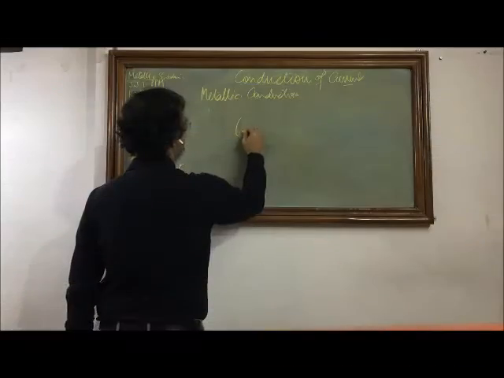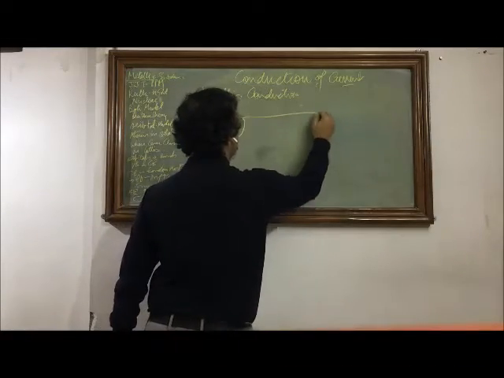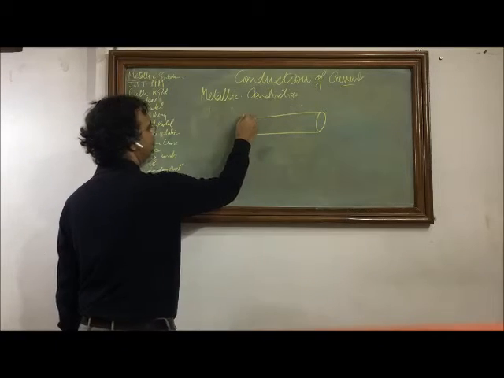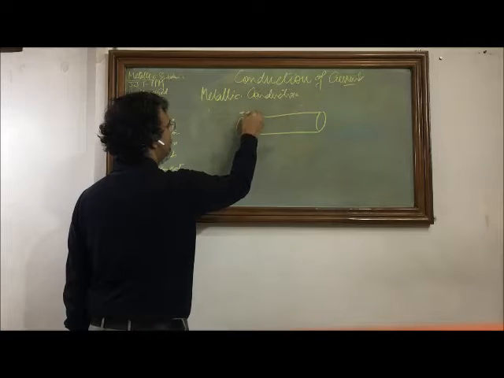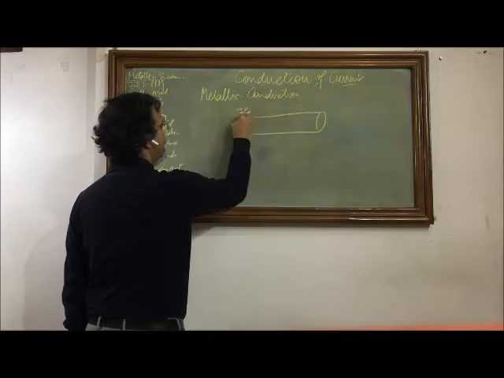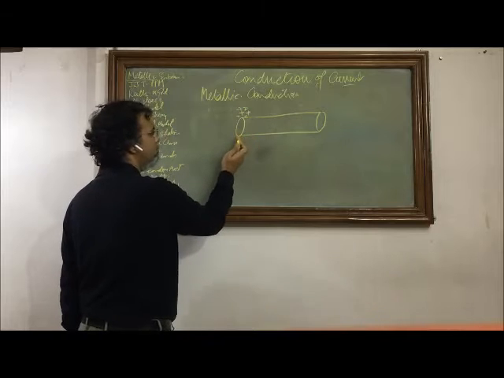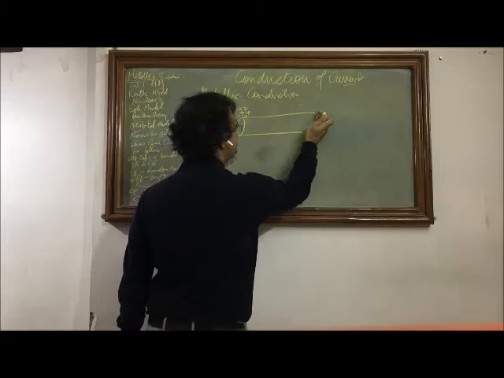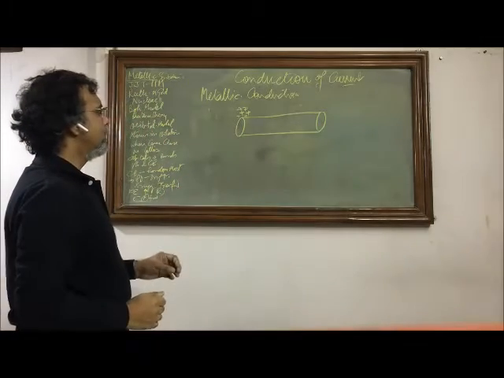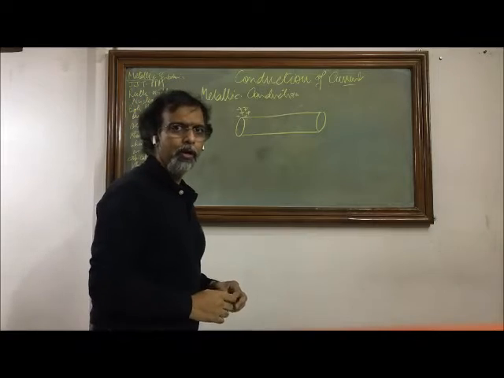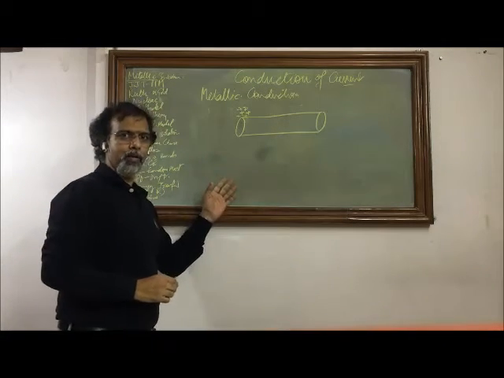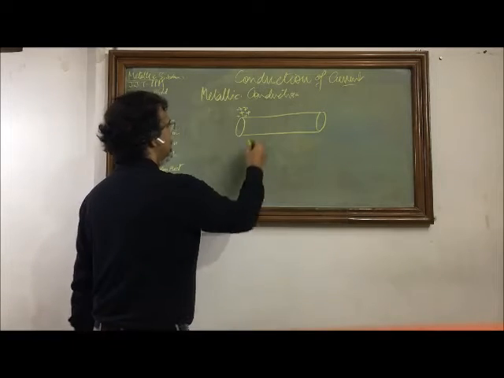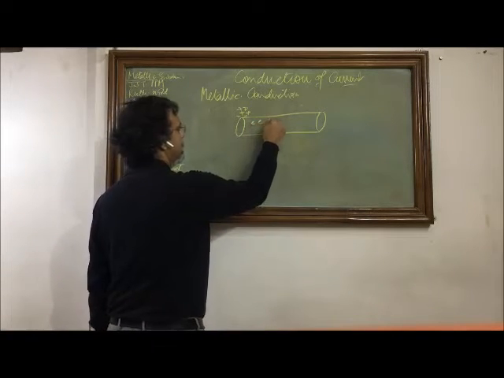Now we see an example of an electric wire, and briefly how an electric current flows. We'll assume that at this point we have higher potential. By convention we draw positive for higher potential. So we assume that this part of the wire is at higher potential and this part of the wire is at low potential. And now, based upon the valence and conduction band theory or energy band theory that is applicable in case of a metal lattice or the metallic structure of this material, we know that we have electrons available that are free in the conduction band.